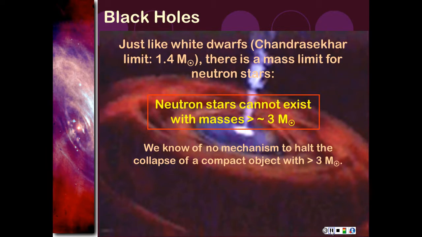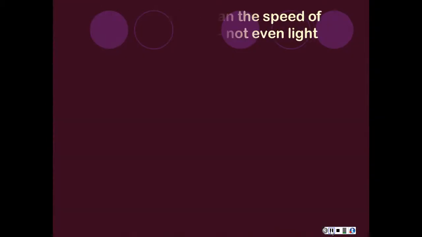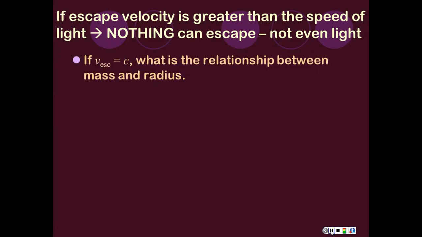It turns out it's very difficult to investigate, so it's hard to test that hypothesis. But basically it becomes a singularity. It is collapsing to a single point, and that is what we call a black hole. So escape velocity is greater than the speed of light, so nothing can escape, not even light. But that allows us to define a kind of radius that's related to a black hole, even though the material within it may be much more densely compacted. Doesn't matter. This is, for all intended purposes, the surface of a black hole.